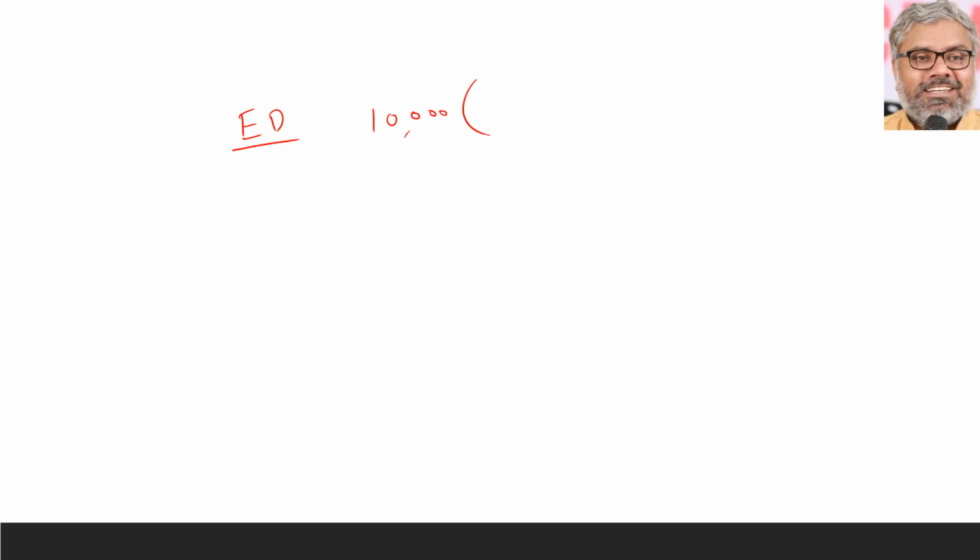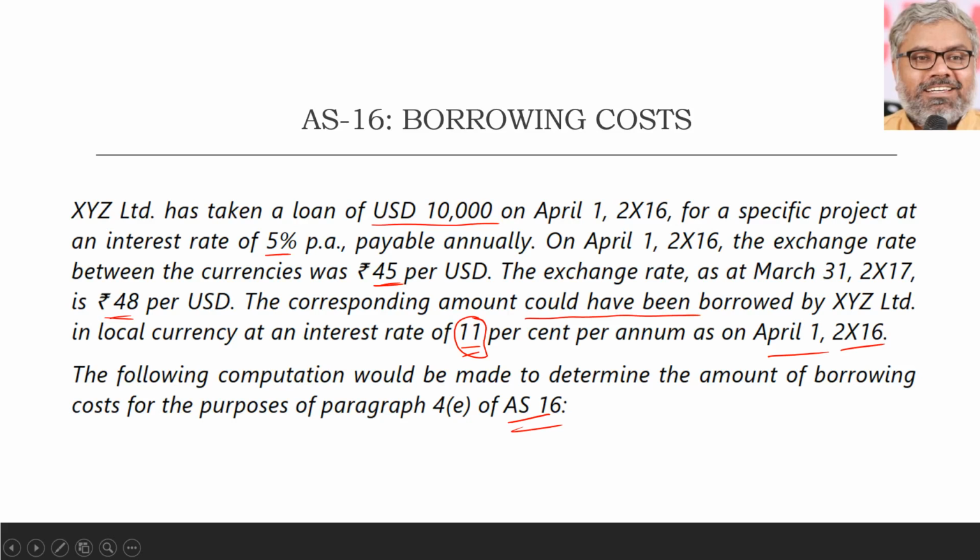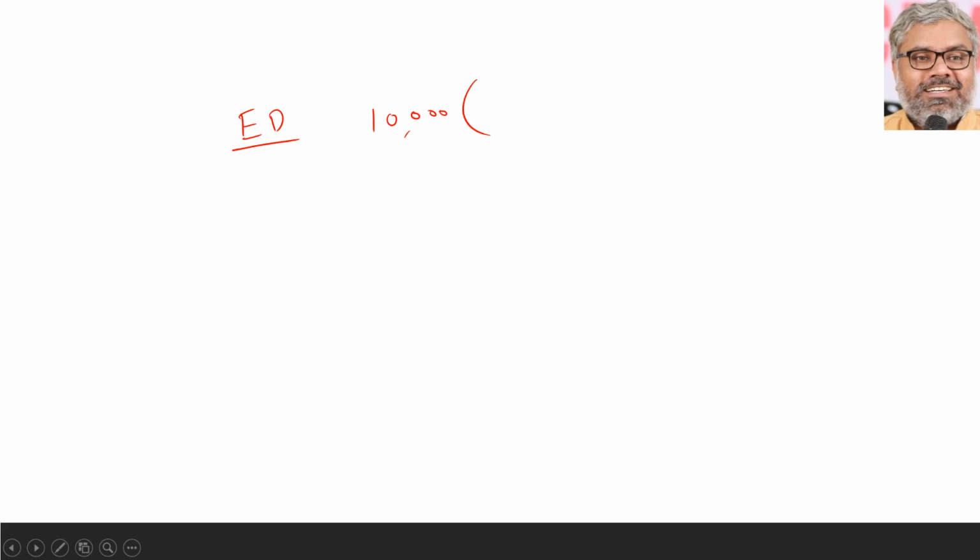$10,000 was taken, and 45 was the rate at the beginning of the year, 48 rupees was the rate at the end of the year. So the exchange difference is how much? 48 minus 45, 3. That means 30,000 rupees is the exchange difference in the foreign currency borrowing. It is the difference in borrowing that is there.